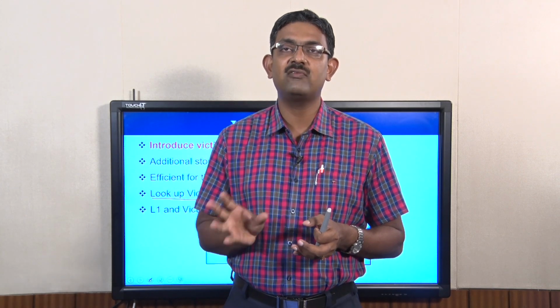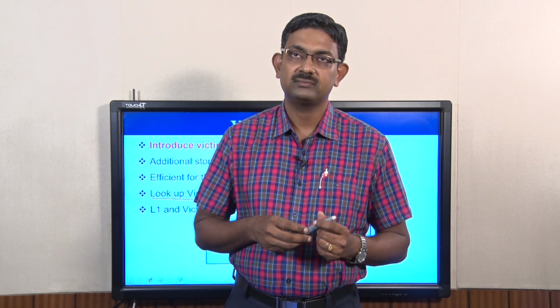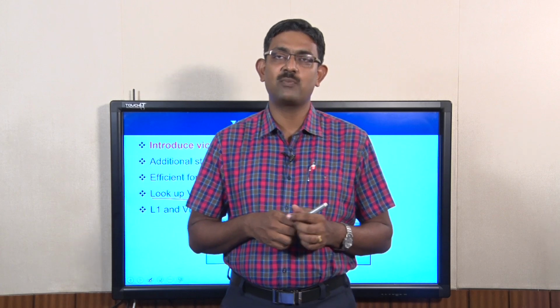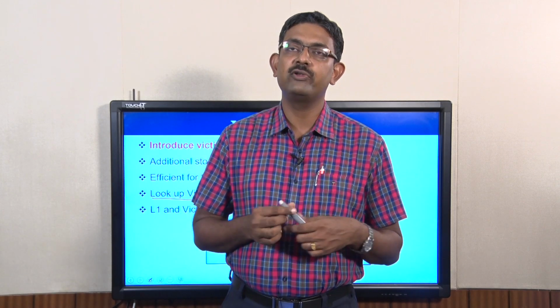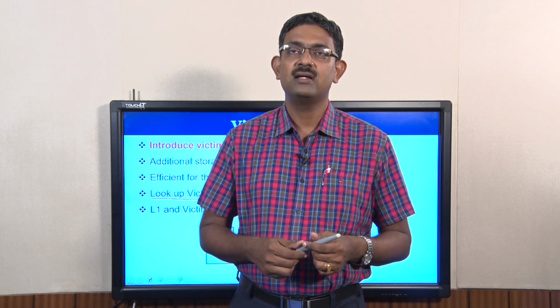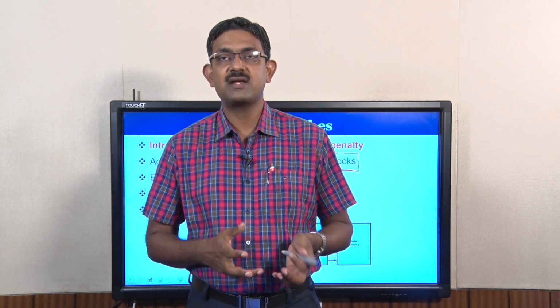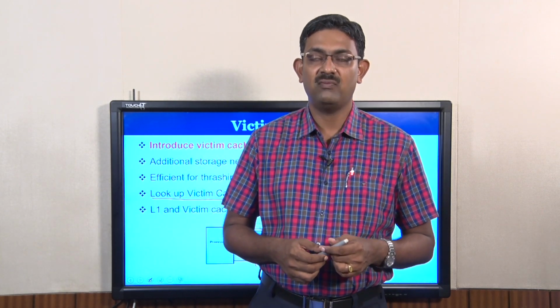Now when there is a miss in L1, there is a probability that you can find it in the victim cache. And if there is a miss in the victim cache as well, then you go to L2 and bring it. In this way, victims caches help when there is a thrashing problem. And what do you mean by thrashing problem? Whenever all the accesses result in a miss because the blocks are not present, or the working set size is larger than the number of blocks, then we call it thrashing. To mitigate thrashing, victim caches are going to be helpful.